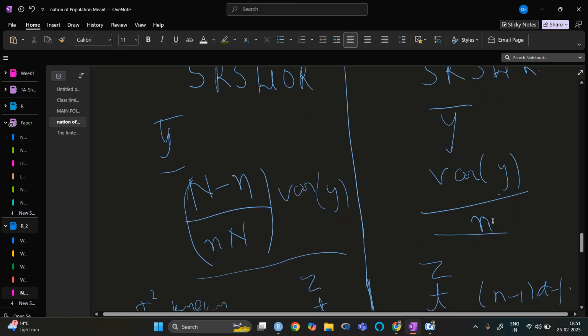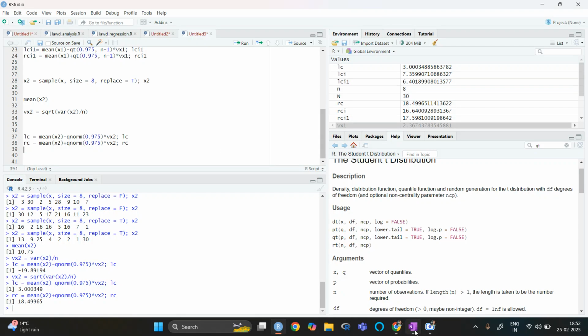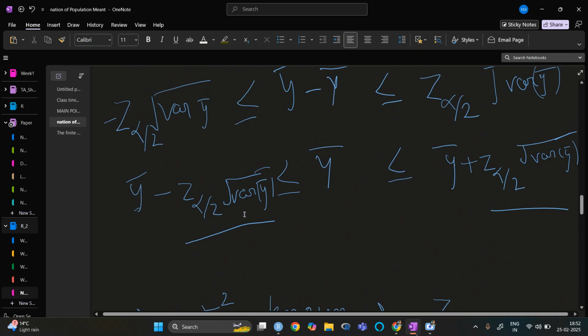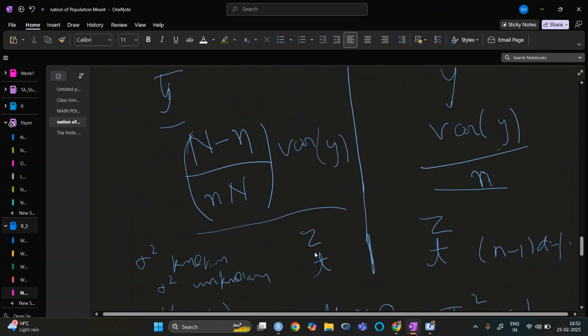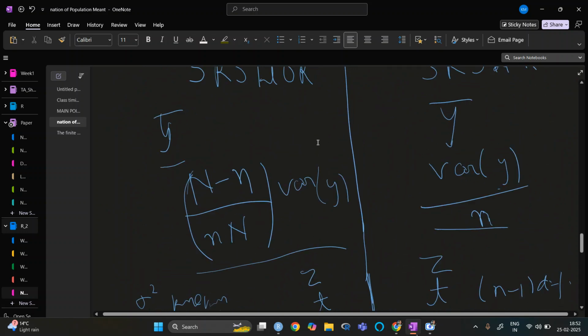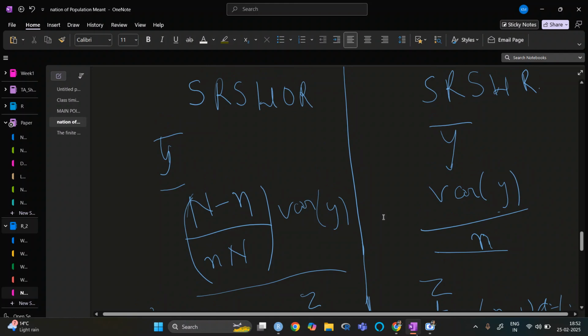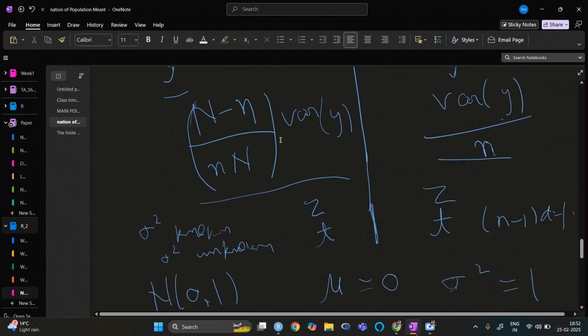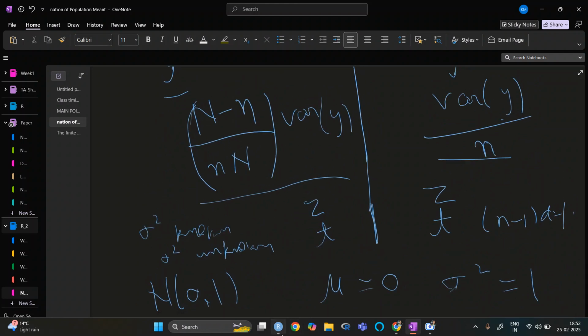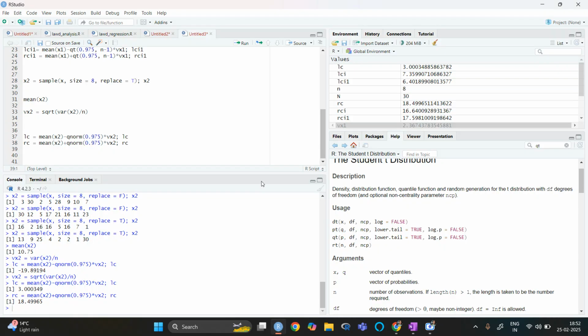For this I have written mean of x2, and then I have just done this one multiplied by this, and the z alpha by 2 is qnorm 0.975, exactly similar to SRSWOR. So the only change we can see between SRSWOR and SRSWR is basically the estimation of variance.